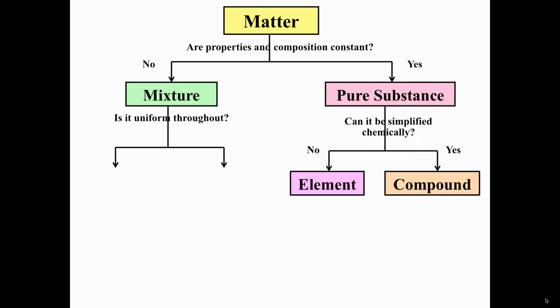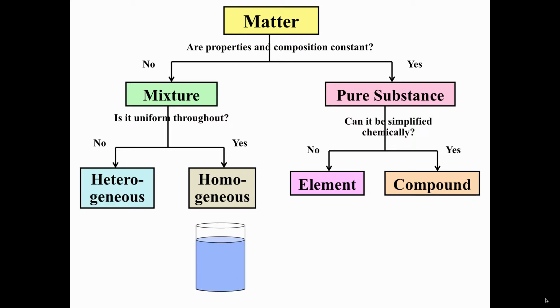Now for mixtures, we can also ask some questions. For a mixture, one of the key questions is whether or not it's uniform throughout. If it is uniform throughout, then we have what's known as a homogeneous mixture. Whereas if it's not uniform throughout, then the mixture is called heterogeneous. Note that homo means same. Homo is a prefix, and so a homogeneous mixture is something that looks the same throughout.